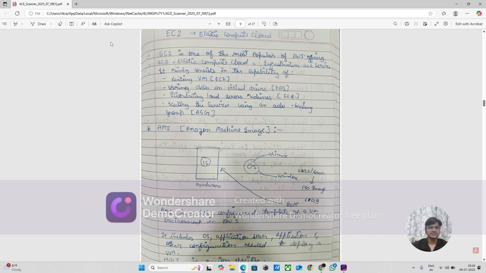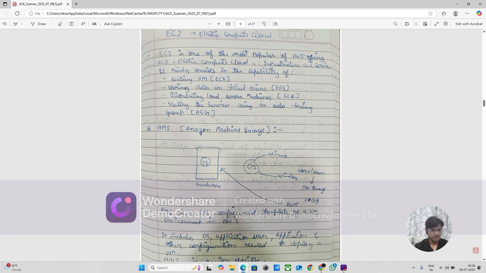EC2 is one of the most popular AWS offerings. EC2 is Elastic Compute Cloud, Infrastructure as a Service. It mainly consists of the capability of renting VMs, virtual machines. If you learn what a virtual machine is, hypervisor, types of hypervisor, hypervisor type 1 and type 2, you will get to know how this happens. Then you will get interested in AWS services and this platform, where we maintain a website or application.